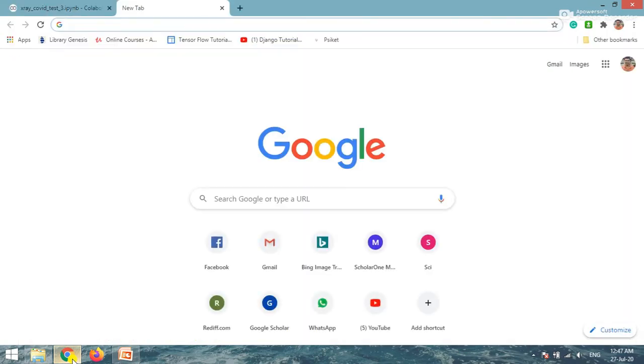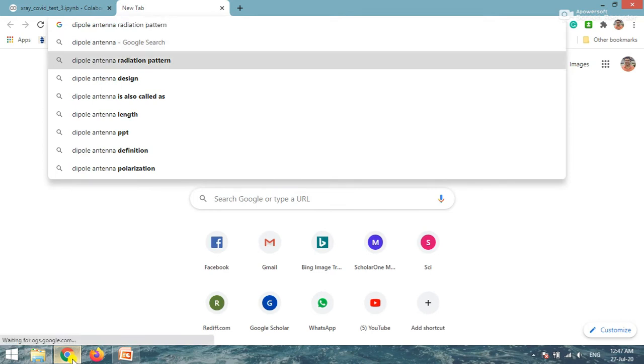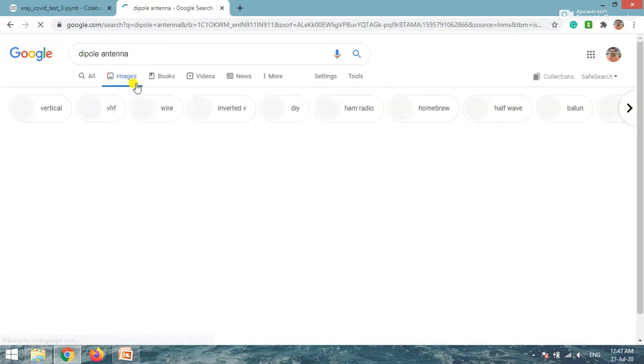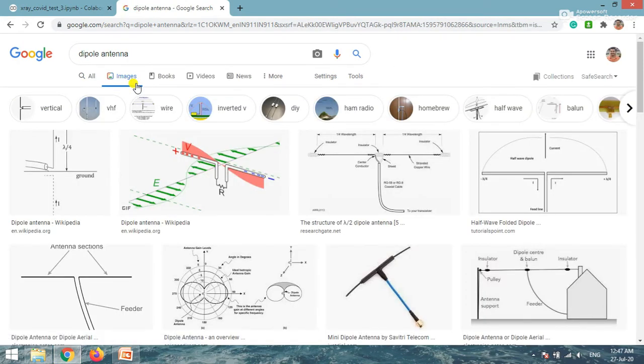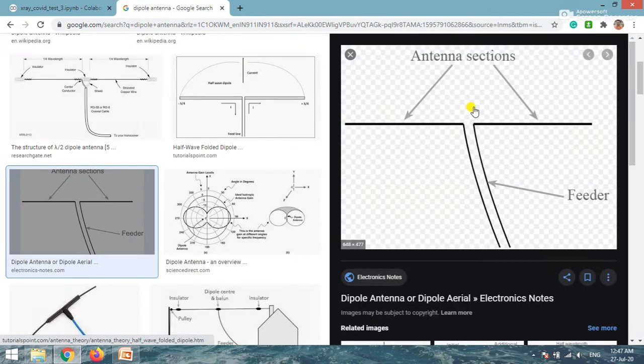Let me show you something. Okay, so if you look at this, this is a dipole antenna, the very common antenna.